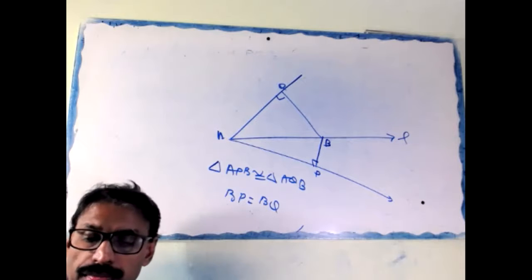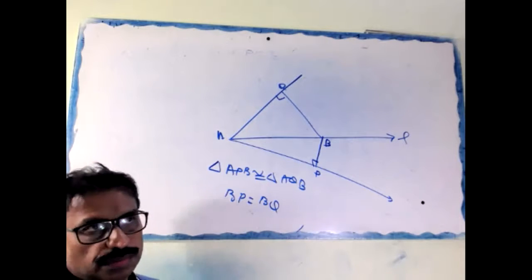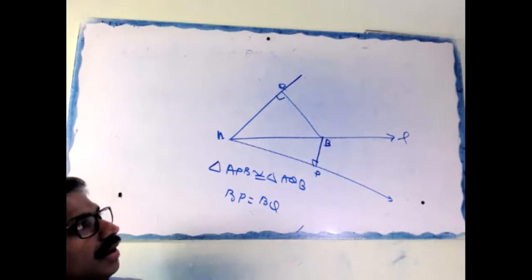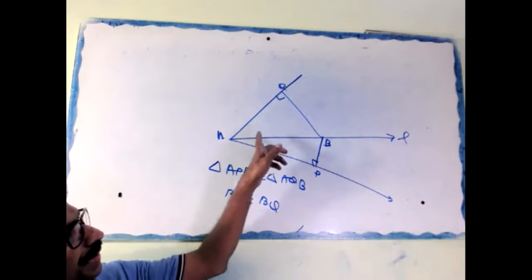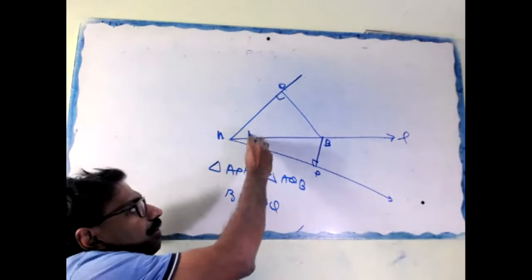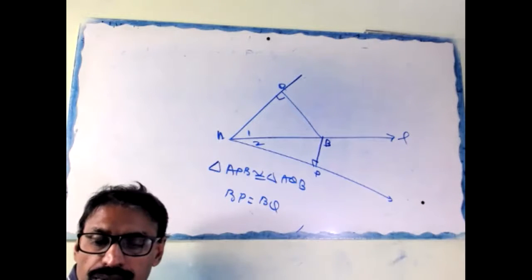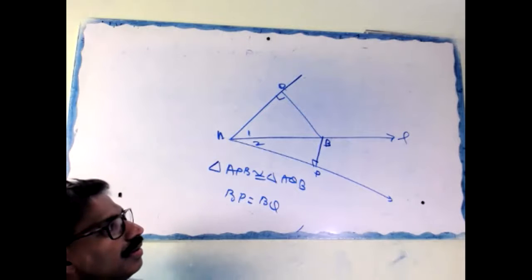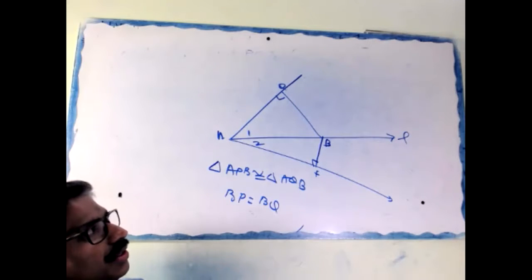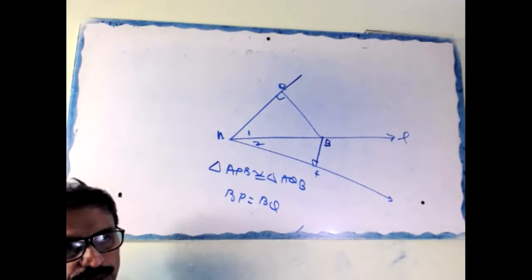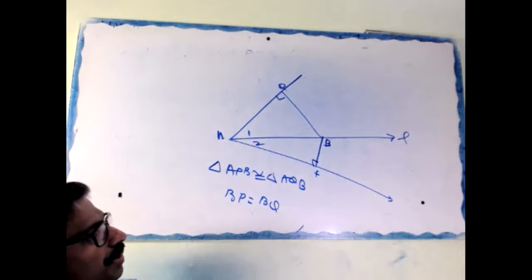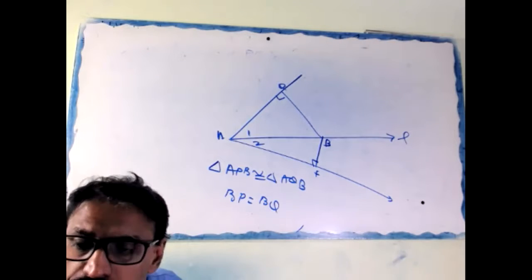Okay, look here. This is a bisector. Angle 1 equal to angle 2, given. Angle P equal to angle Q, 90 degree. AB common. Therefore, these triangles are congruent by AAS. Hence, BP equal to BQ, CPCT. Okay, finish? Who all finished?